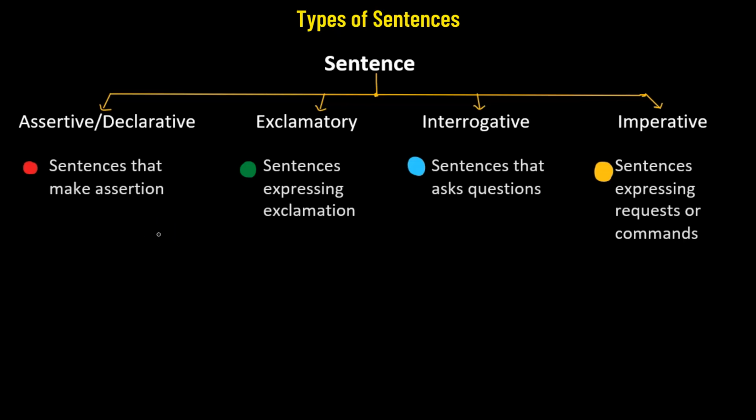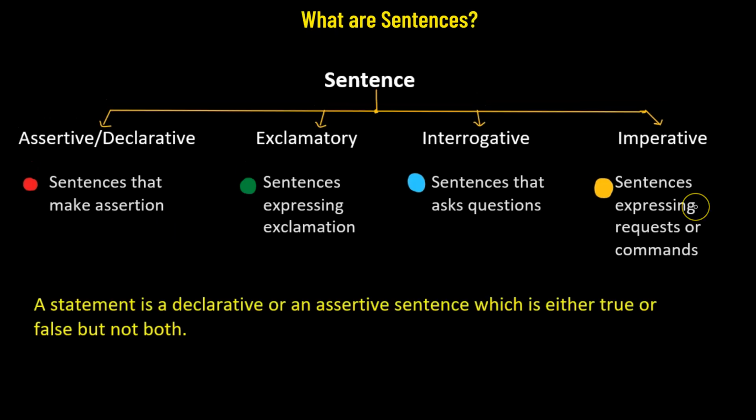Now that we have talked about all the four different types of sentences, let's talk about a statement. Usually a statement is a declarative or an assertive sentence, and this assertion has to be either true or false, but it cannot be both. Let's consider the fact that, let's say, 7 is less than 5. This is an assertion. Although the assertion is false, this is going to be a statement. So a false sentence can also be considered a statement as long as it is an assertive sentence.